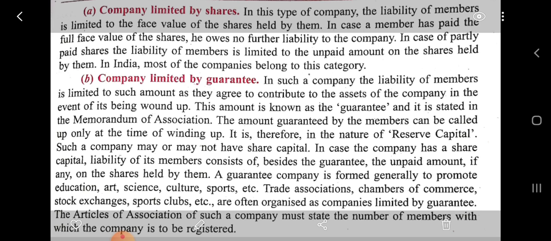The articles of association of such a company must state the number of members with which the company is to be registered. So a company limited by guarantee is limited to the amount they agree to contribute as assets, and this guarantee is stated in the memorandum of association. In the articles of association the number of members is stated, and the members are called up for the guaranteed amount only at the time of winding up.